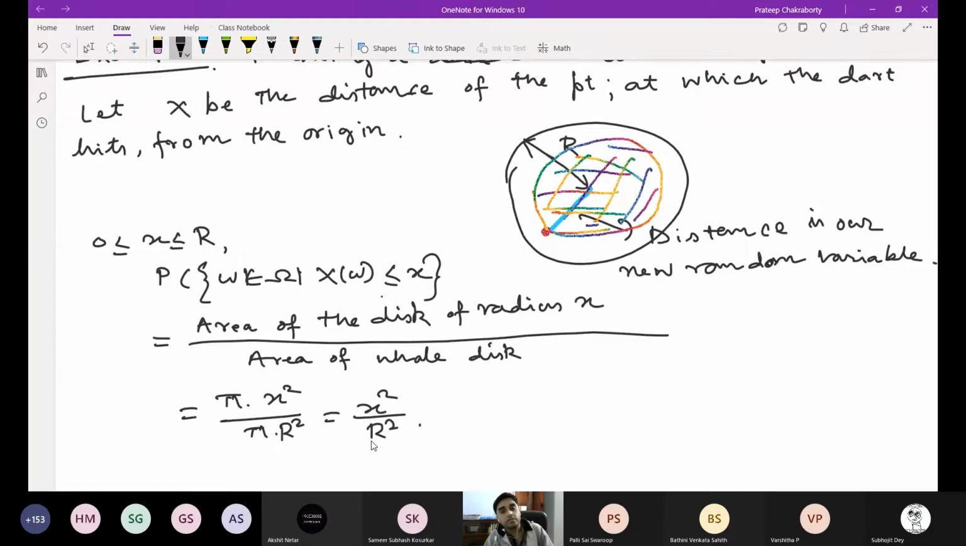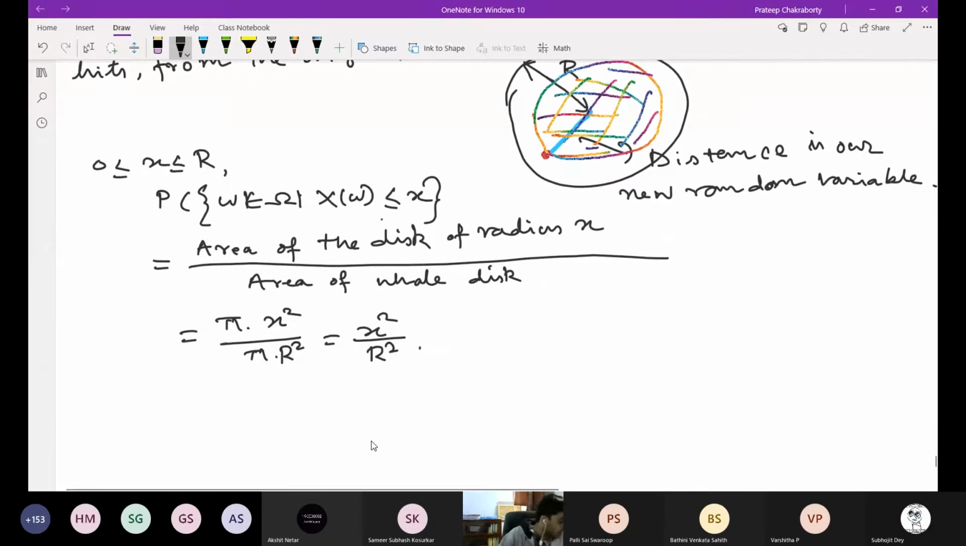This type of probability is called uniform probability, where we assume that each part of the total sample space or probability space has the same probability. So if we take something, we just have to find the area of that part or the number of elements present in that part. These are called uniform probability. So this probability is x squared by R squared.